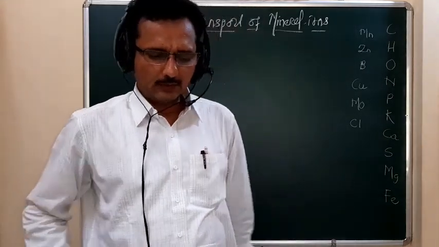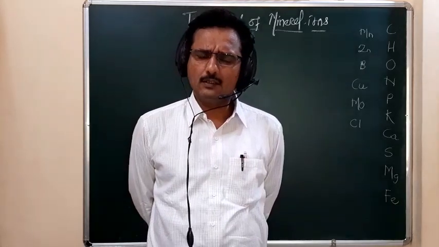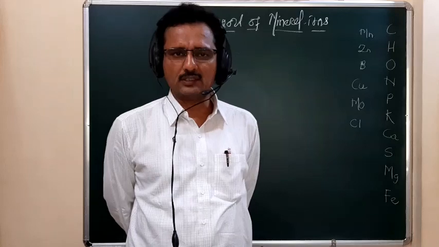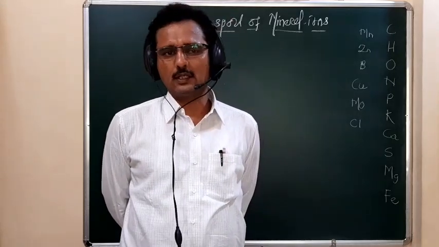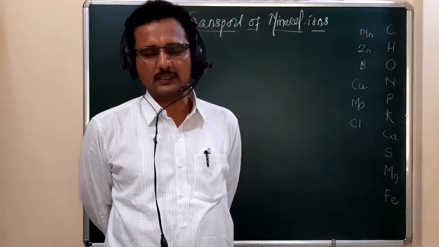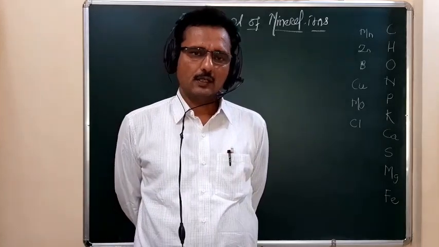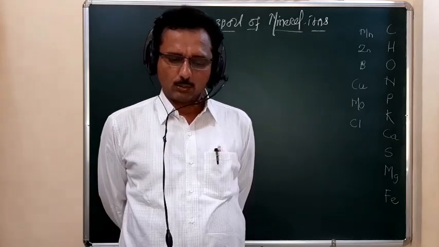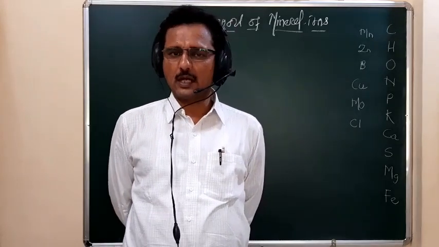So remember students, there are various types of mineral ions. You are aware of mineral ions, you have studied the different types of mineral ions in chemistry. But here with respect to the plant body, what are the different types of mineral ions?